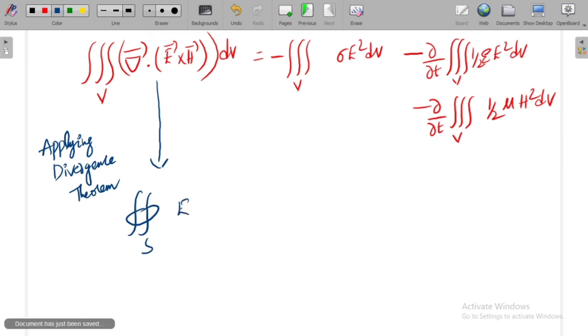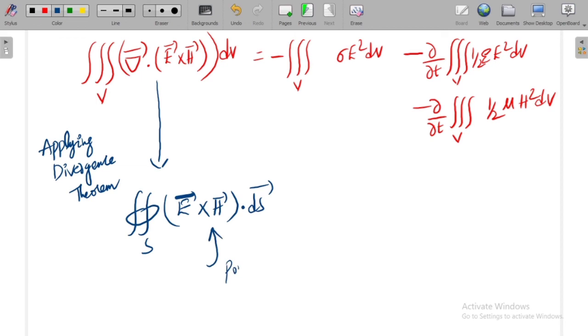So it is that vector E bar cross H bar dot dS bar. Okay, so this gives us the power leaving a surface. The amount of power leaving a surface is equal to, what is this? Ohmic losses with a negative sign. And what is this?